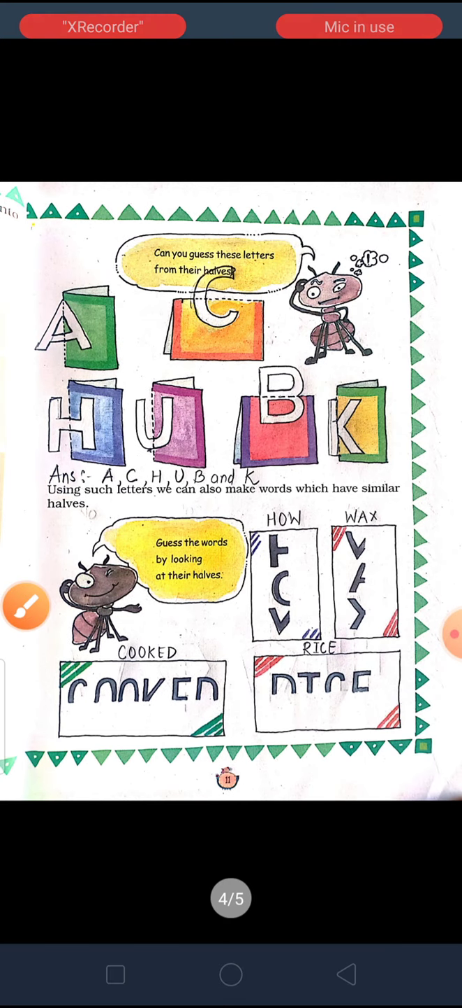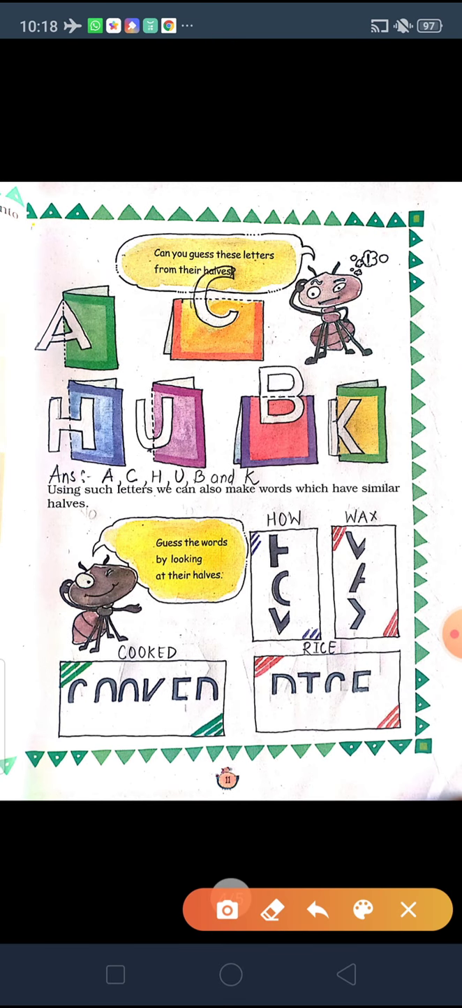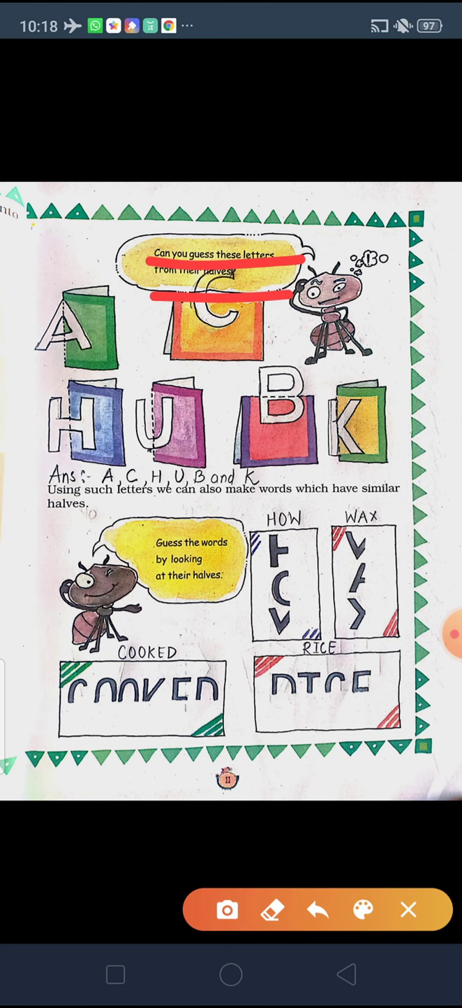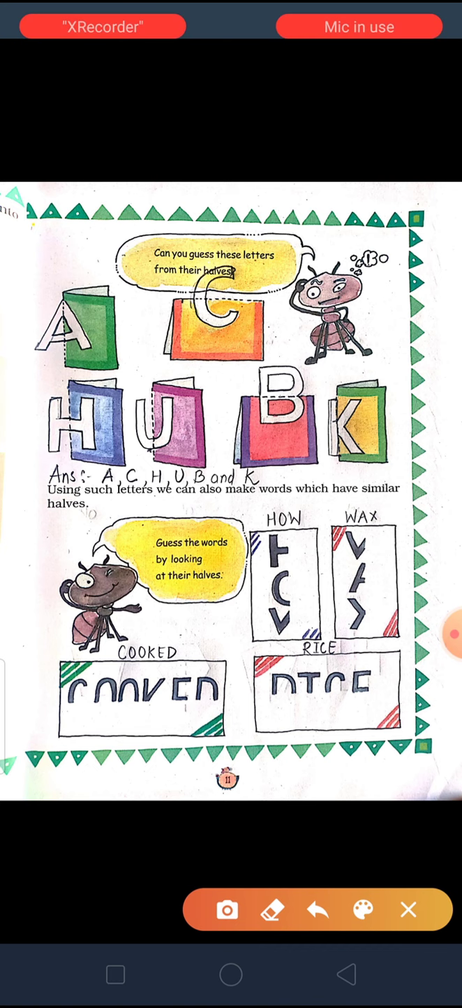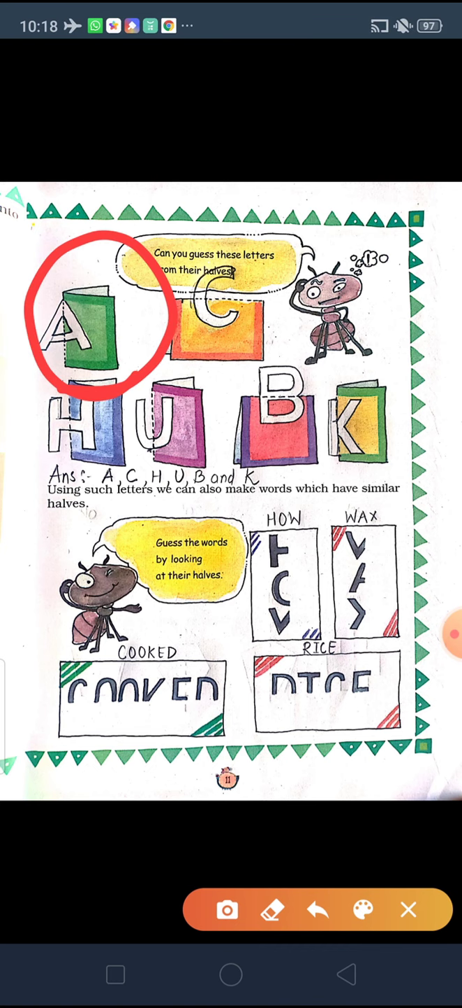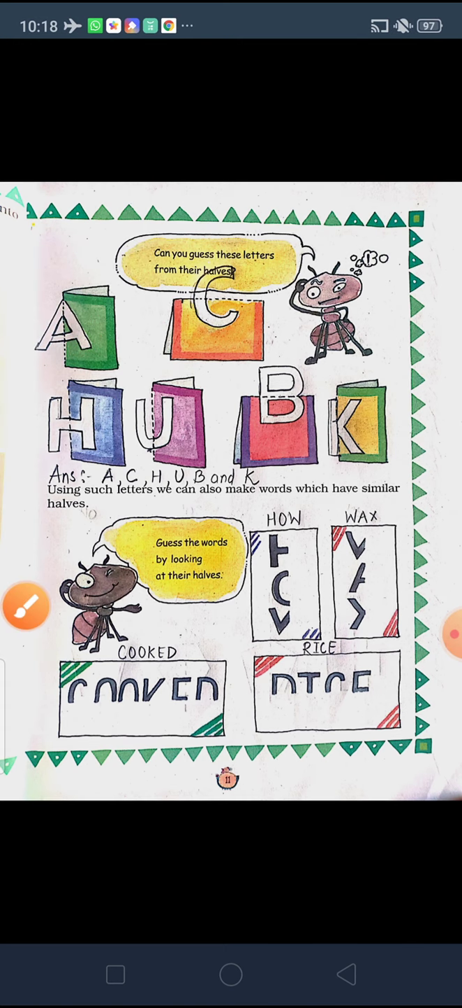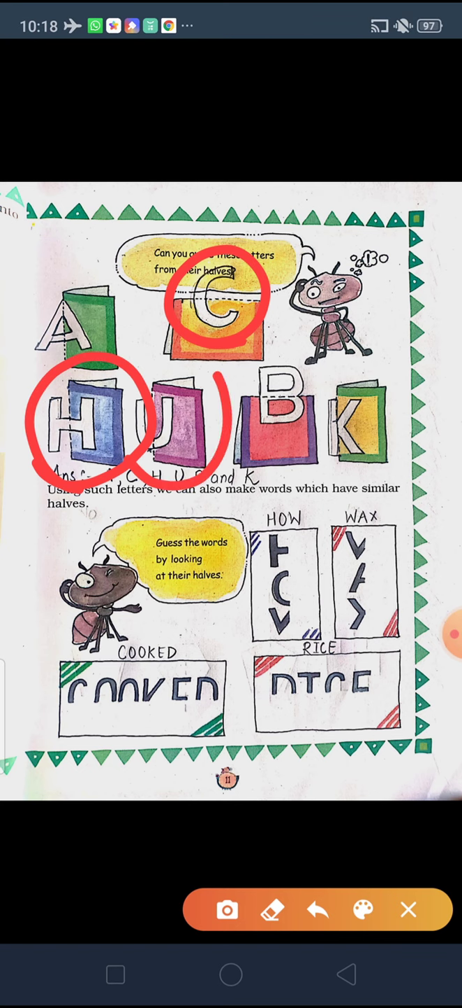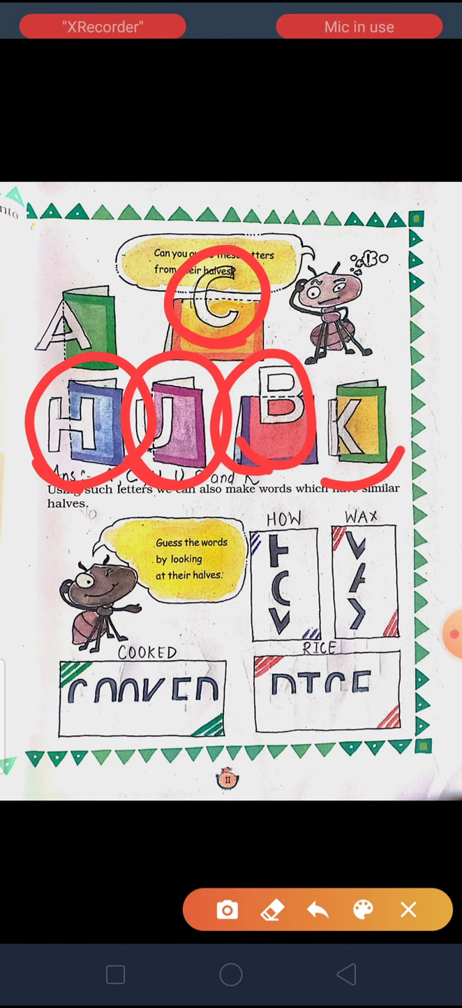So let us go ahead. Now here they have asked us, can you guess these letters from their halves? As you know, we have learned ABCD from our childhood, when we were in pre-primary and even before that, so it is very easy for us to recognize. If you write A and fold it, then if you complete the picture, this will be A, next one will be C, then H, U, B and K.